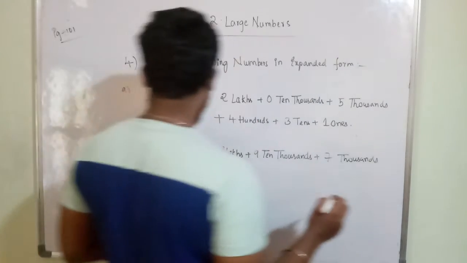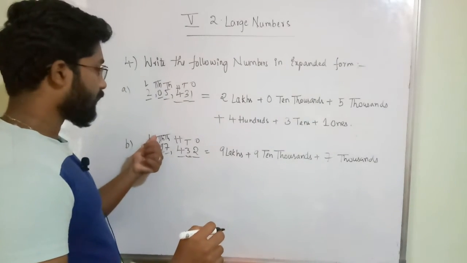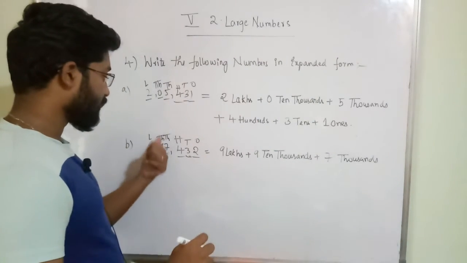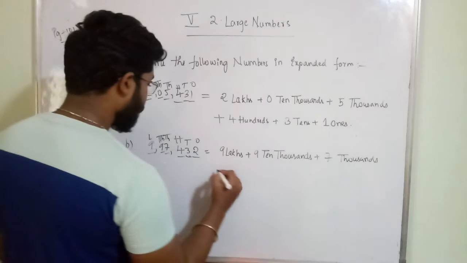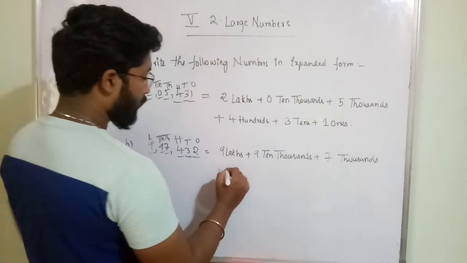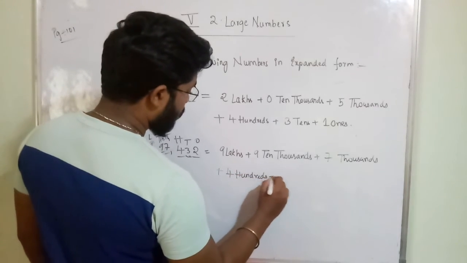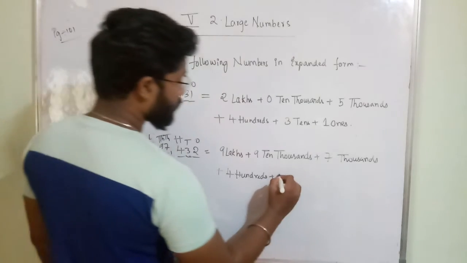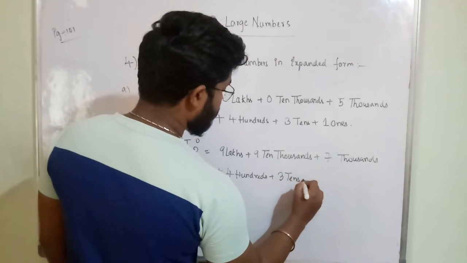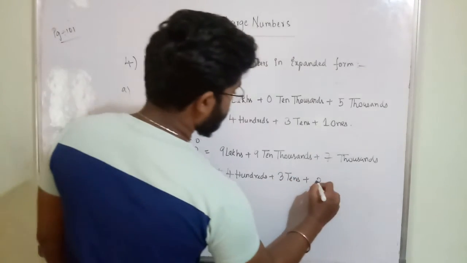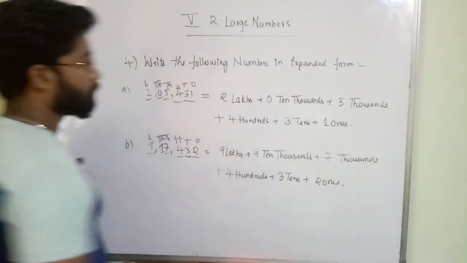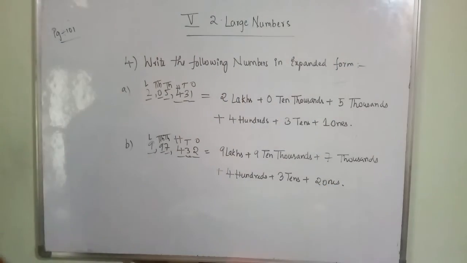Okay. 9 lakhs, 9 in 10,000s plus 9 10,000s, 7 is in thousands plus 7,000s, plus 4 in hundreds plus 400s, plus 3 tens plus 2 ones. So this is the second one. Okay.